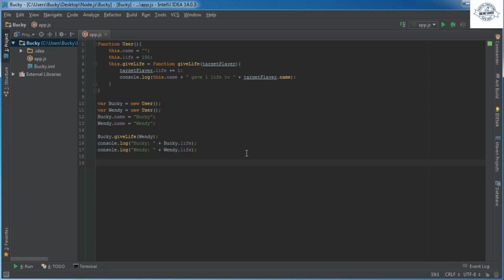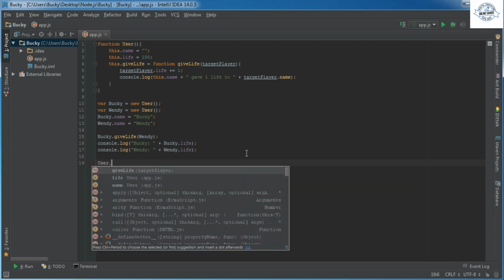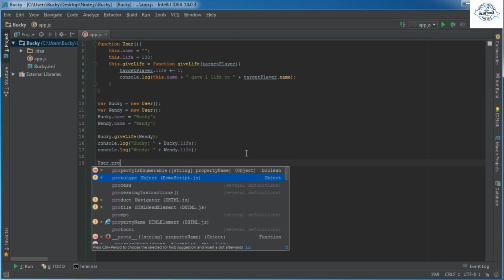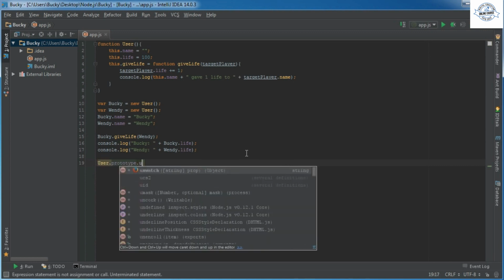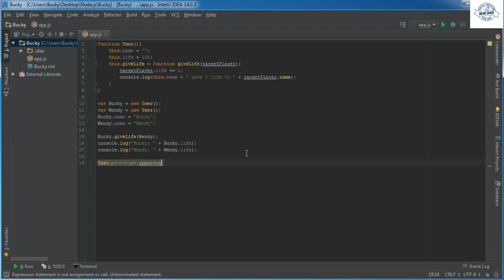So what you can do through prototypes is this. If you call user prototype right there, you can actually put something called uppercut. Of course, I'm making uppercut up. You can put whatever variable name you want. And you can set this equal to a new uppercut function. So now target player is going to pretty much work the same. So actually, let me just copy all this. All right.